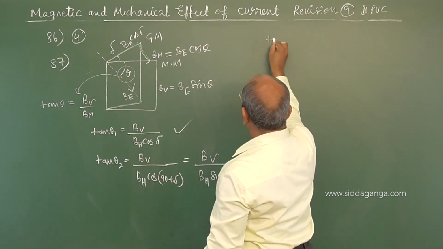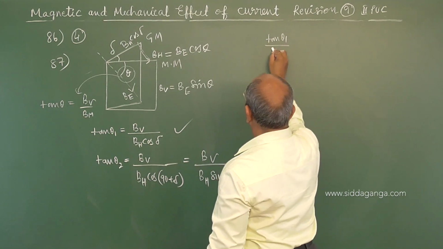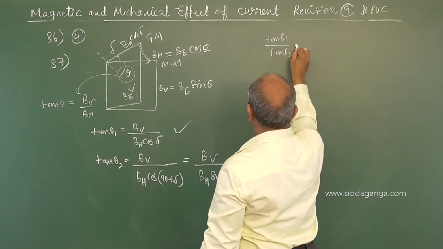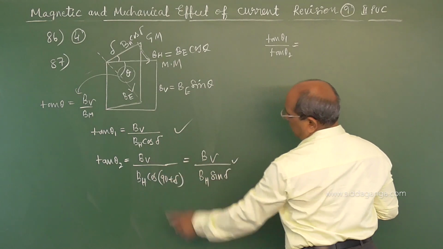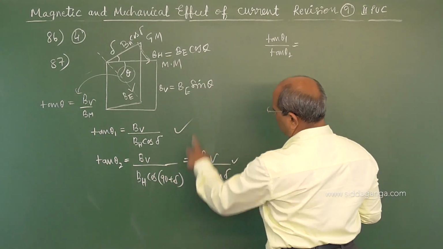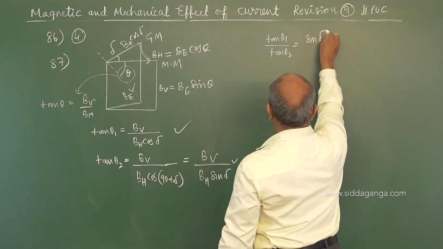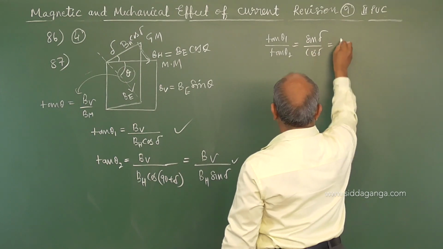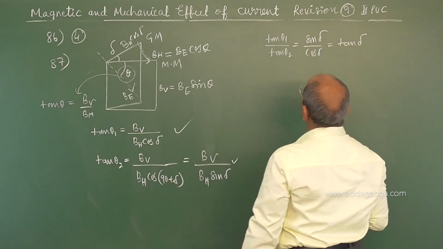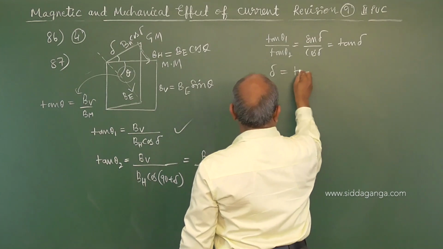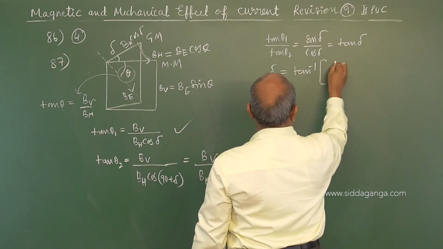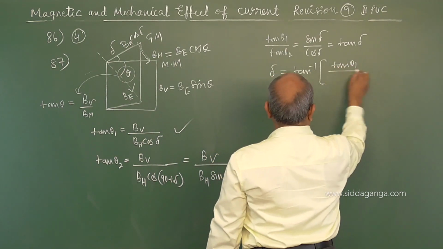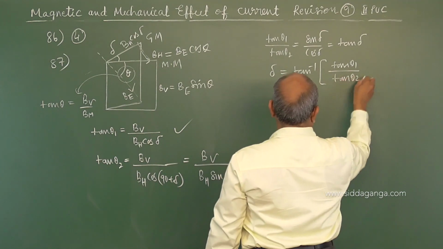Hence tan theta 1 by tan theta 2: BV cancels, tan theta 2 goes to the numerator, sin delta by cos delta is tan delta. So delta is tan inverse of tan theta 1 by tan theta 2.